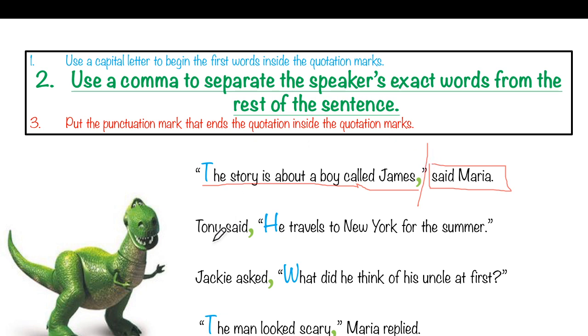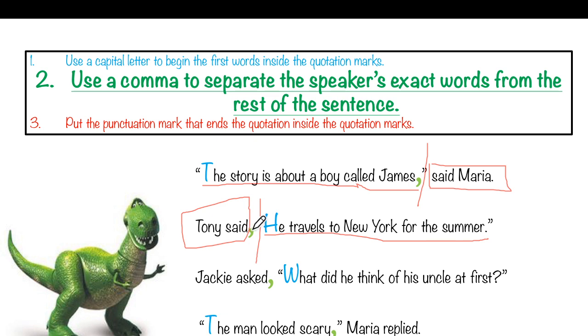Look at this sentence. Tony said, "He travels to New York for the summer." What did Tony say? He travels to New York for the summer. Now, this is the quotation and this is the rest of the sentence. I need to separate it. Where is the comma? The comma comes here before the quotation.